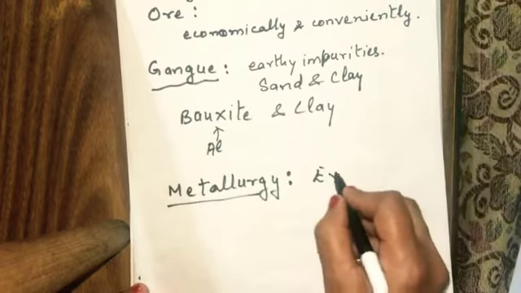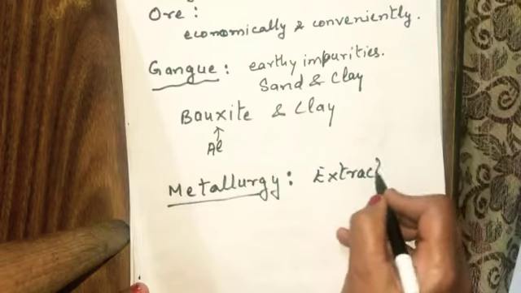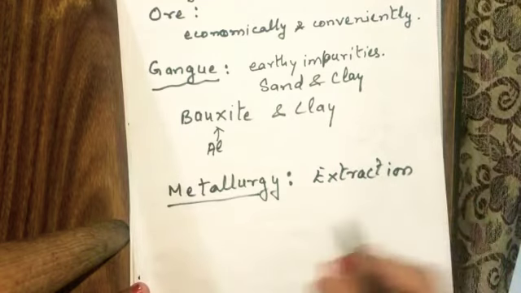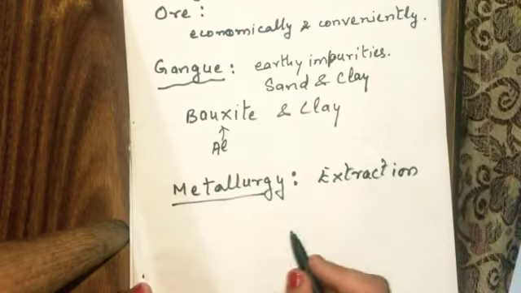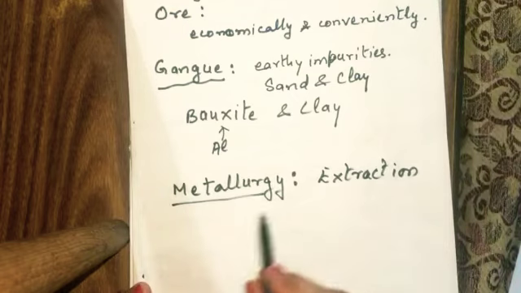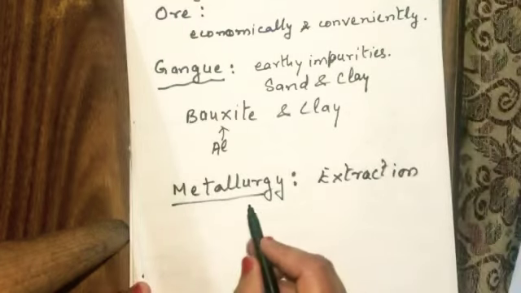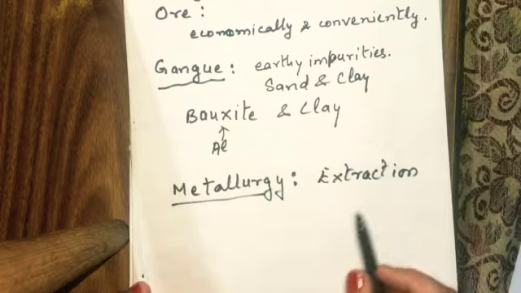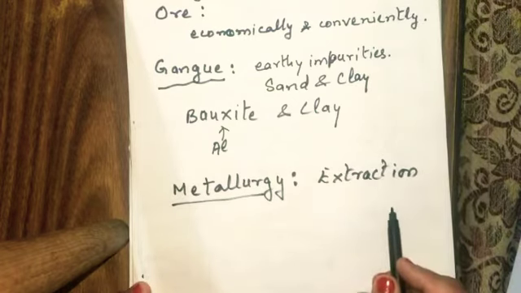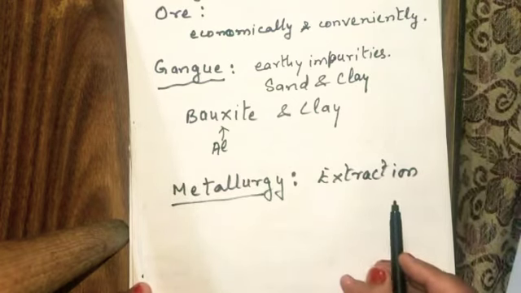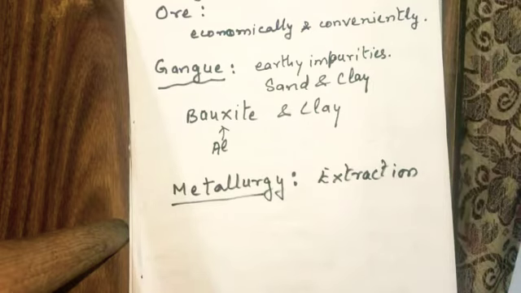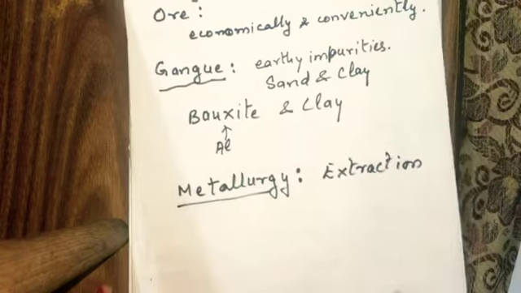How we extract the metals from the ore. The process of extraction of the metals from the ore is known as the metallurgy, and it requires 4 or 5 steps.